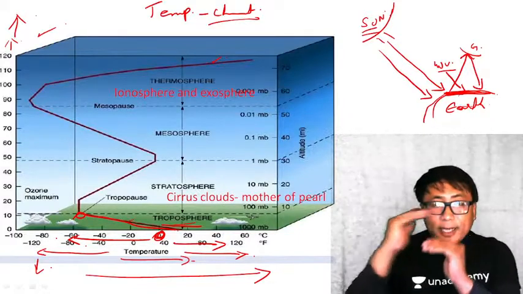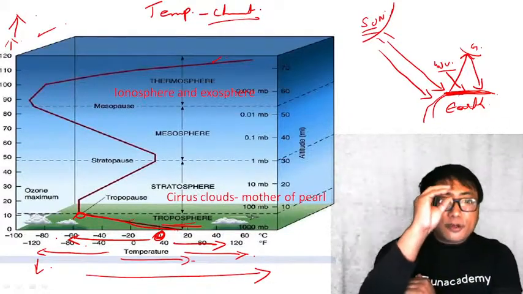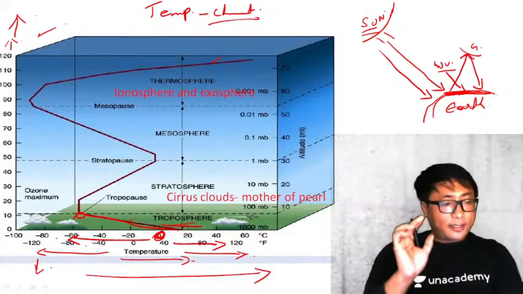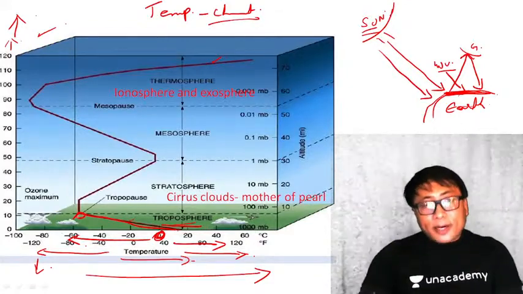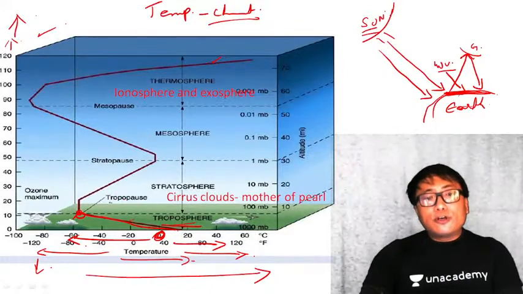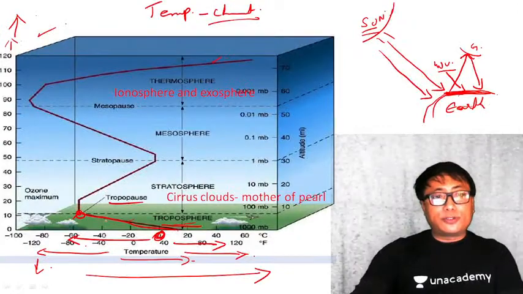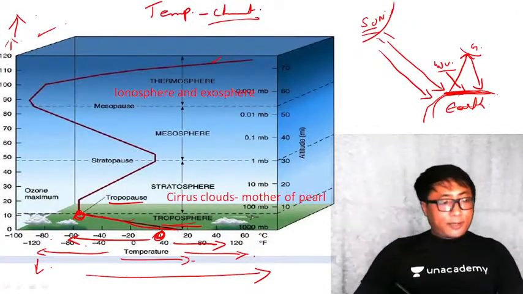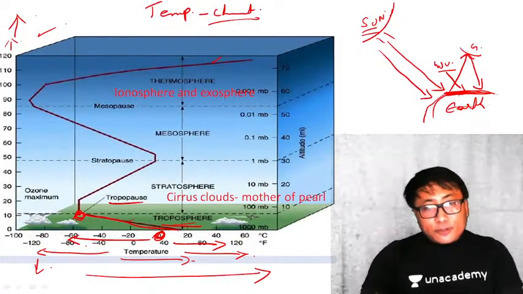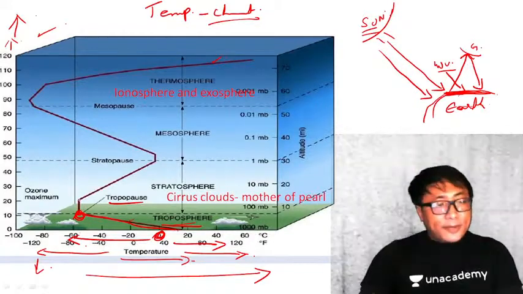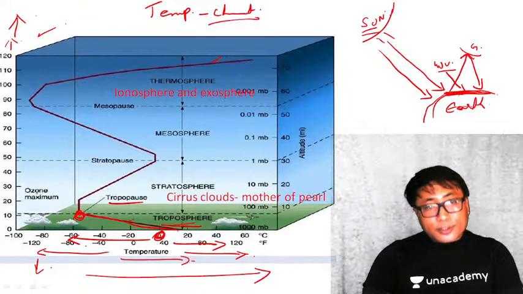At the boundary, the reduction of the temperature stops at some place. It does not decrease further after reaching a point. That particular point is known as the tropopause. Now you see, from this tropopause, if I go up further, temperature is not reducing continuously like this.